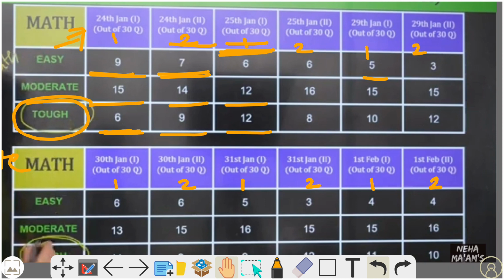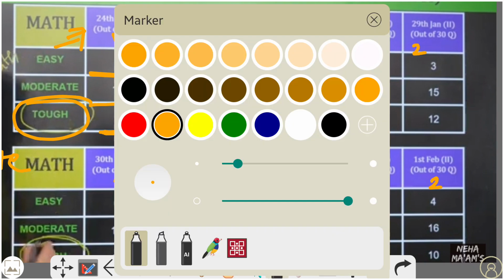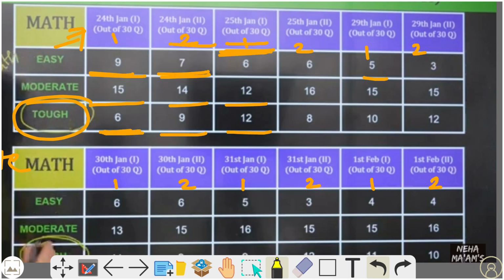On average, 15 questions are asked from moderate, and the remaining 5 questions are from easy. This is the collective average from all 12 shifts. So just look at easy and moderate: we can expect close to 20 questions from easy and moderate together. So this is very good, 20 questions from easy and moderate.